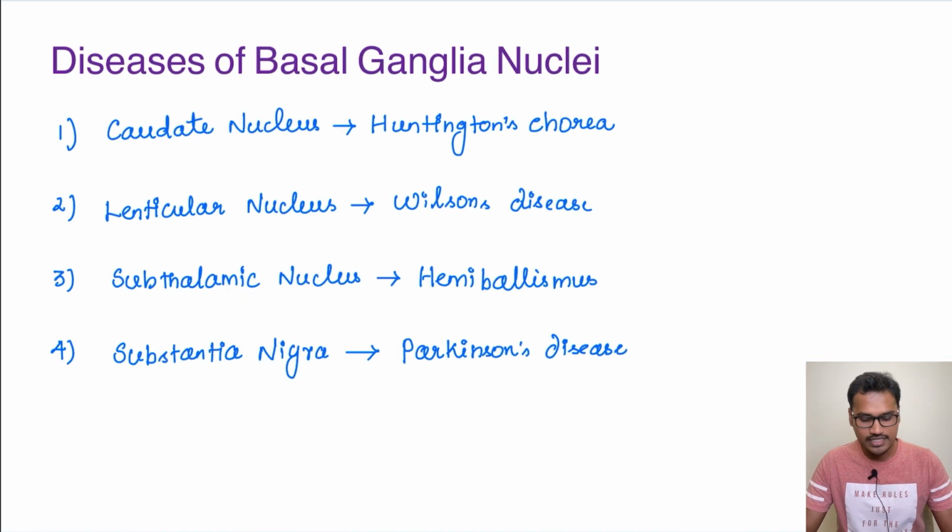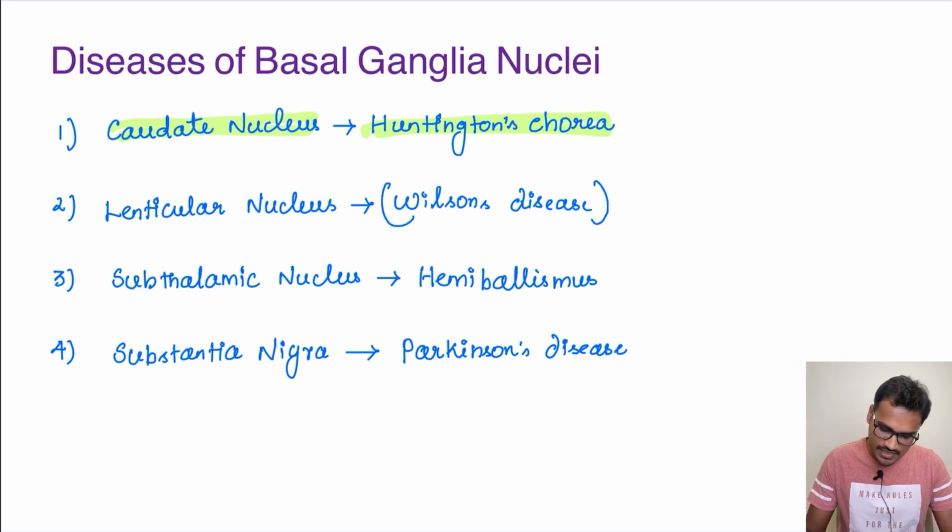Now coming to the diseases of basal ganglia nuclei, we have studied several nuclei. Some of them are particularly involved in some of the diseases. So this has been asked in various MCQs also. For example, the caudate nucleus is involved in Huntington's chorea. It is also a type of movement disorder which we will study in detail in further videos. Then the lenticular nucleus is involved in Wilson's disease.